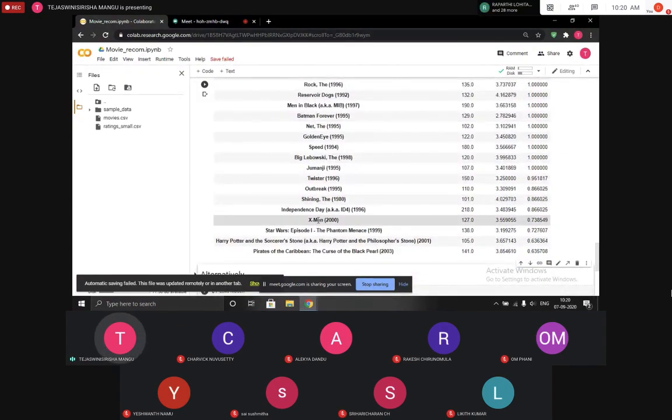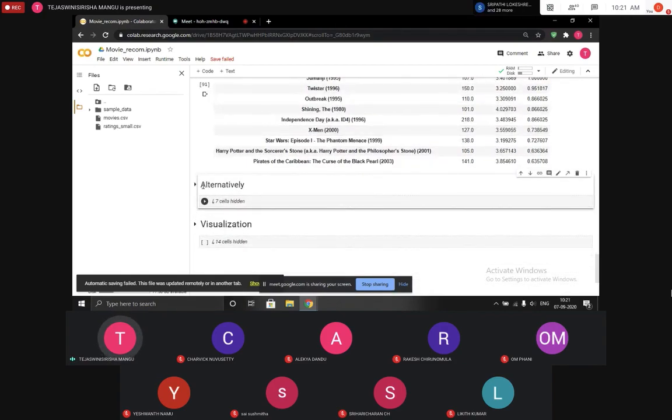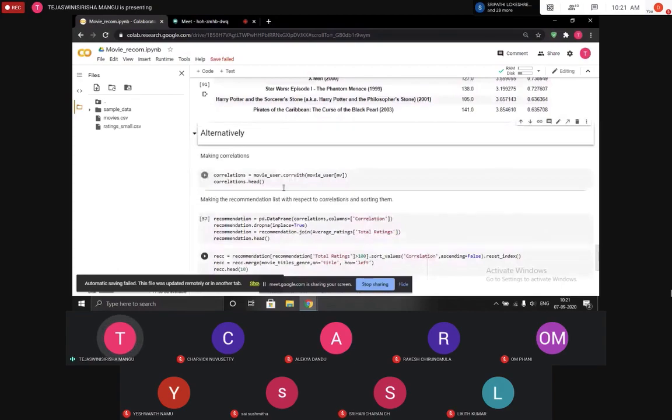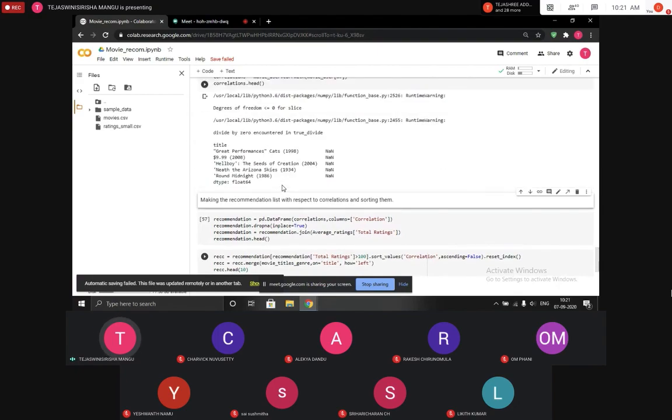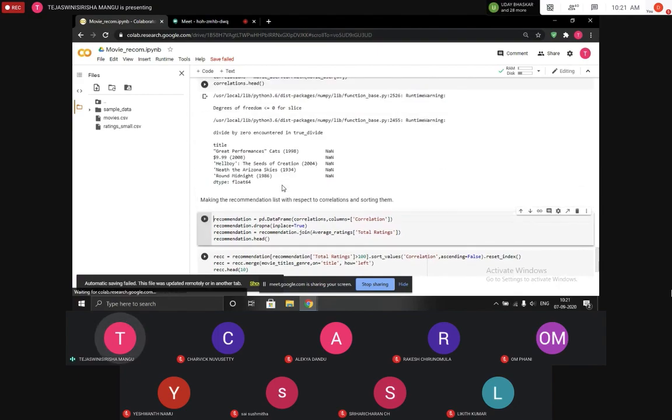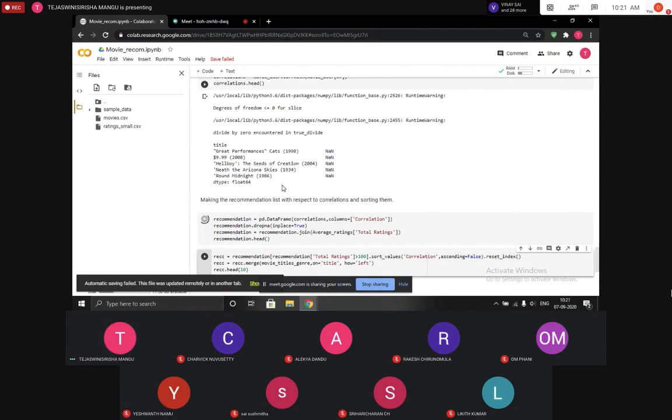So basically, till now, what we have seen is the working of the correlations and similarity code that we applied part by part, separately. Now let us see it by combining both the correlations and similarity parts to arrive at the data frame where we can obtain our top 20 recommendations, which will be helpful in visualizing. Firstly, I'm going to make correlations with the help of the corrwith function, as you have seen Chadwick has already done. Then we are creating a recommendation list with respect to the correlations and sorting them.